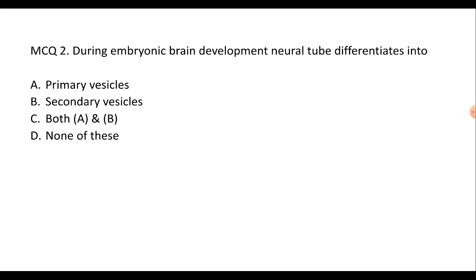During embryonic brain development, the neural tube differentiates into primary vesicles, secondary vesicles, both primary and secondary vesicles, or none of these? Answer is C. During embryonic brain development, the neural tube differentiates into both primary as well as secondary vesicles.